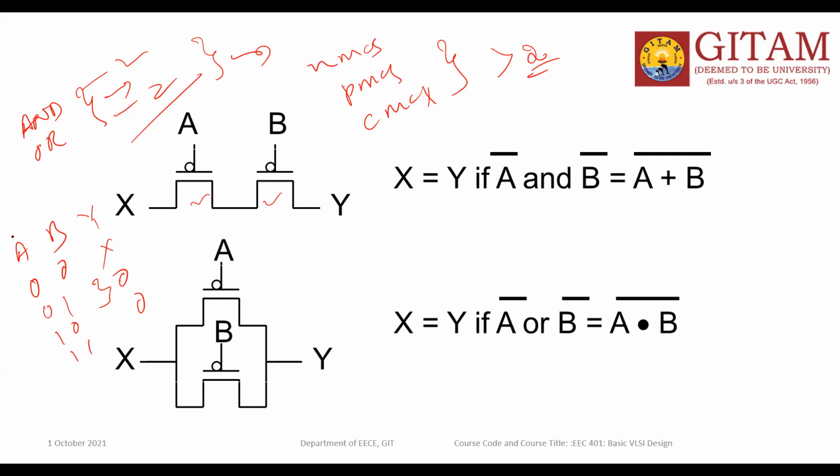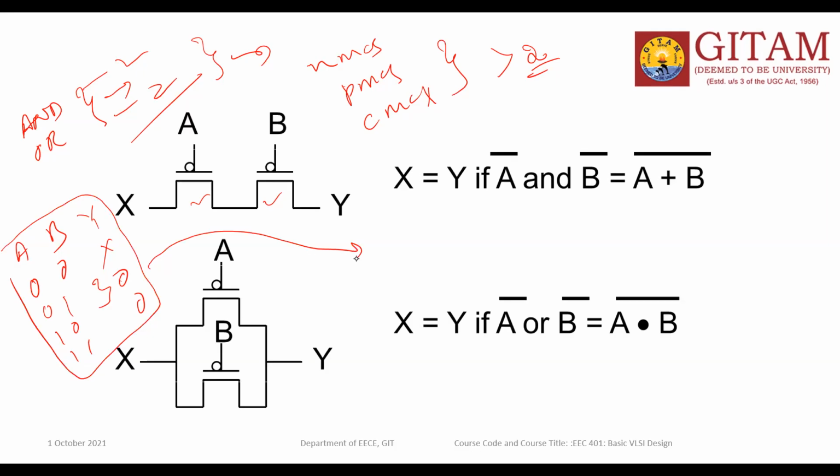See this truth table. What is it looking like? It looks like A plus B whole bar. 0 plus 0 whole bar is 1, 0 plus 1 whole bar is 0, 1 plus 0 whole bar is 0, 1 plus 1 whole bar is 0.